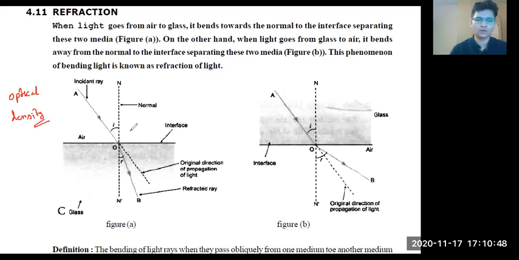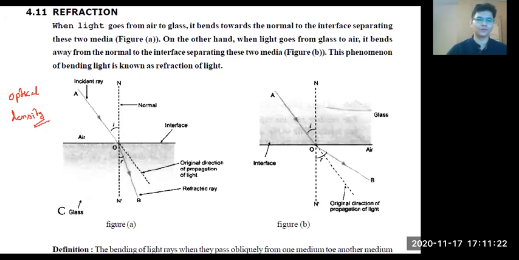Now, think about these two cases. We have one medium, which is air, and a second medium, which is glass. Intuitively, I can say that air will have less density compared to glass. Forget about refractive index; you don't know anything about that. If anyone asks you intuitively, whose density would be more, air or glass?